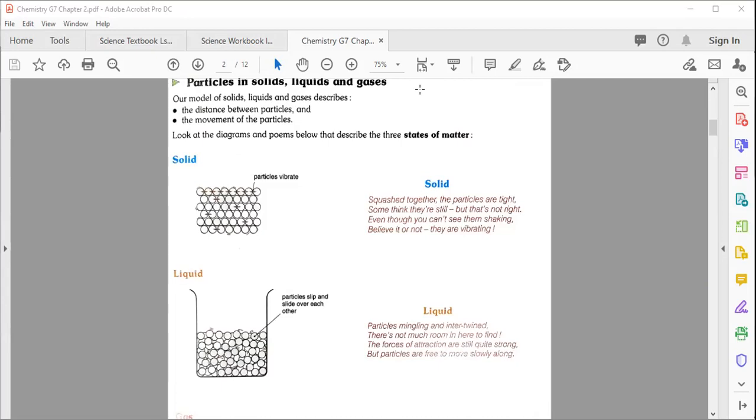So what are these particles? Before we understand these particles, I have another link for you. Please, everyone, first open this link and read it carefully.